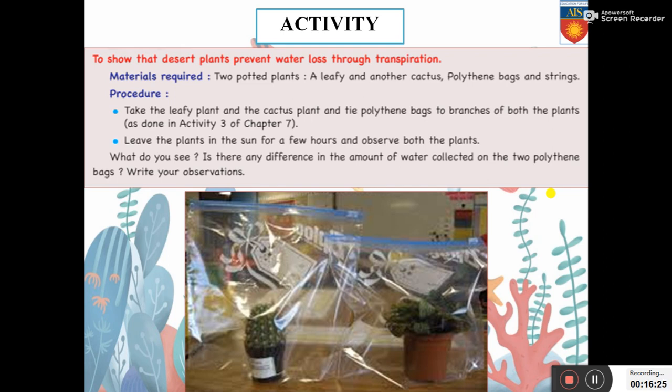Leave the plants in the sun for a few hours and observe both the plants. What do you see? Is there any difference in the amount of water collected on the two polythene bags? Write your observations. Now I want you all to try to do this at your own home and figure out what exactly happens. Do the activity and write down your observations in the comment section.